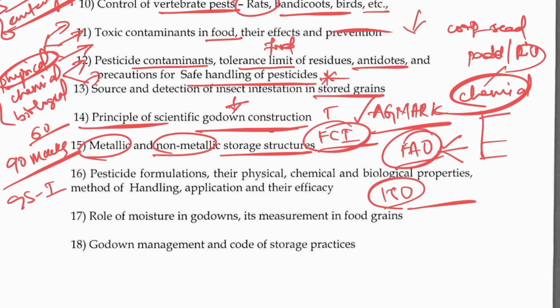Then pesticide formulations. So pesticide compatibility, what we call compatible and incompatible pesticides, specific to the particular cereals or pulses, their physical, chemical, and biological properties. Yes, of course, because you can't mix oil and water, right?